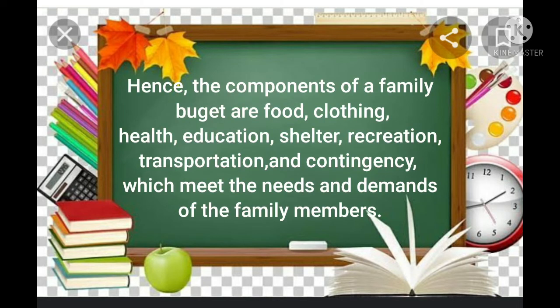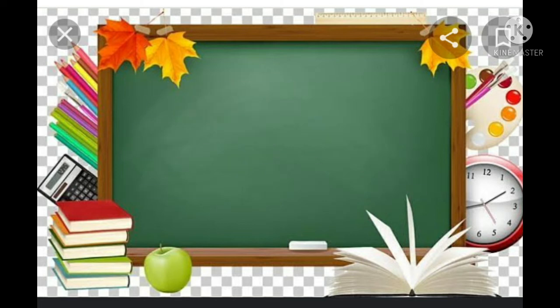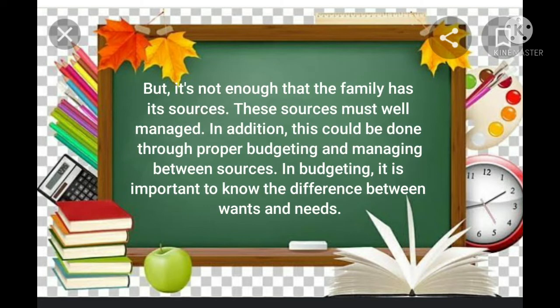Hence, the components of the family budget are food, clothing, health, education, shelter, recreation, transportation, and contingency, which meet the needs and demands of the family members. But it's not enough that the family has its resources. These resources must be well managed.